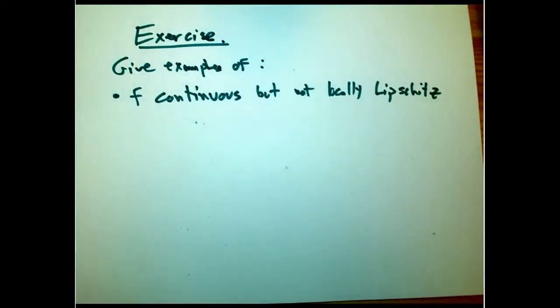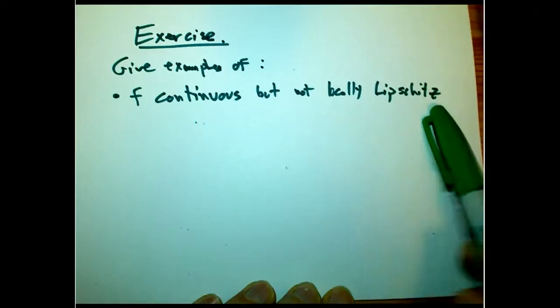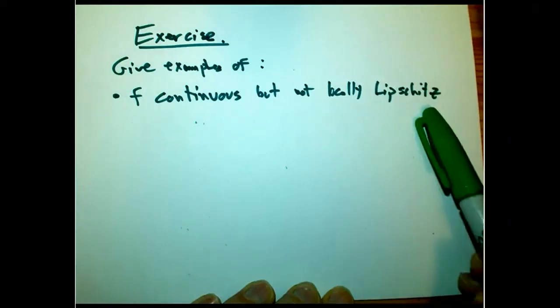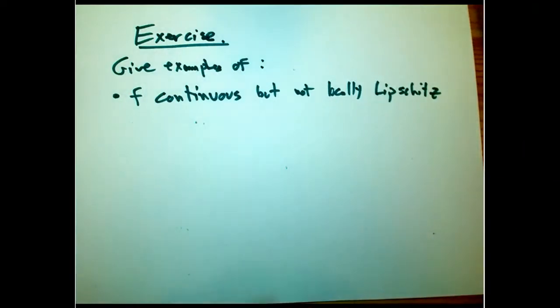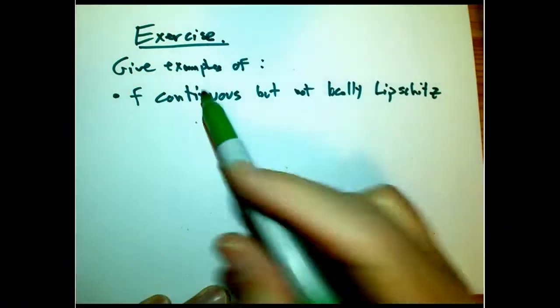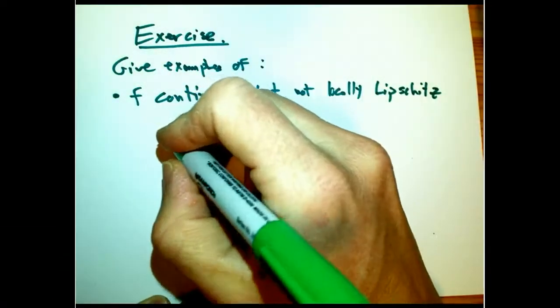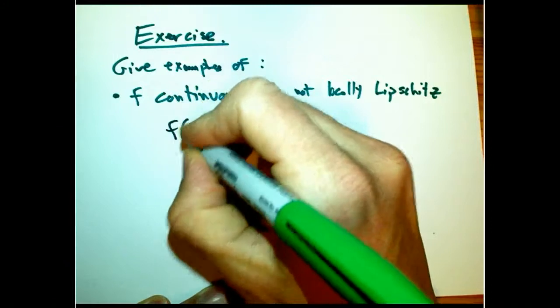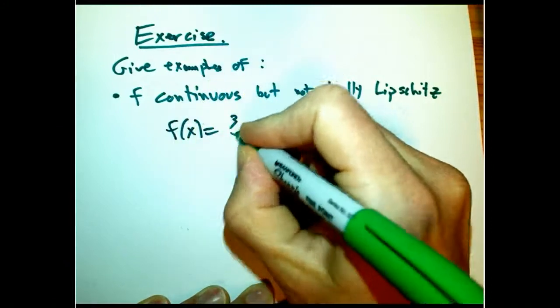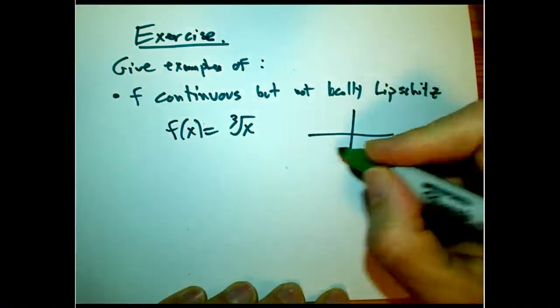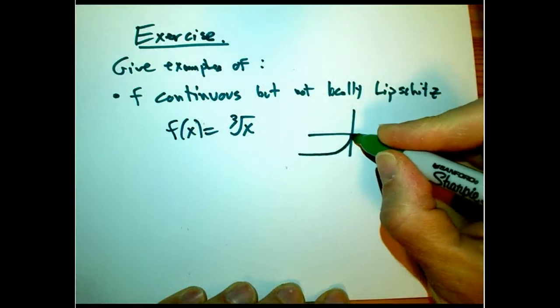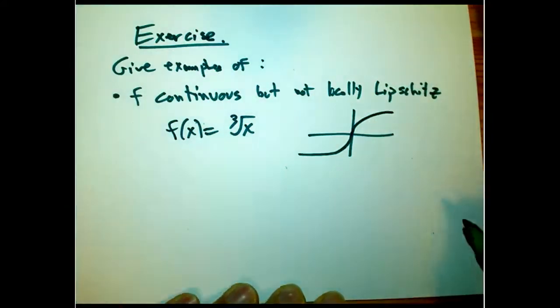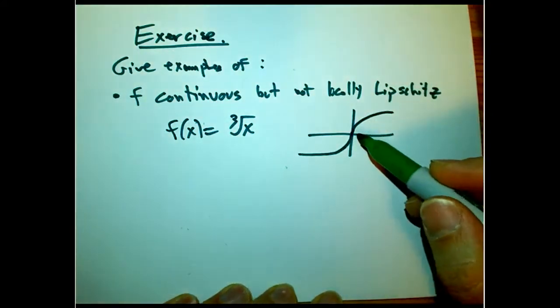Not too hard, because the intuition for locally Lipschitz just means that the slopes are locally bounded. The secant slopes are locally bounded. So we just need something where the slope goes unbounded and yet it's continuous. The most standard example of that would be f of x is the cube root of x. There's the graph. And the tangent slope is unbounded.